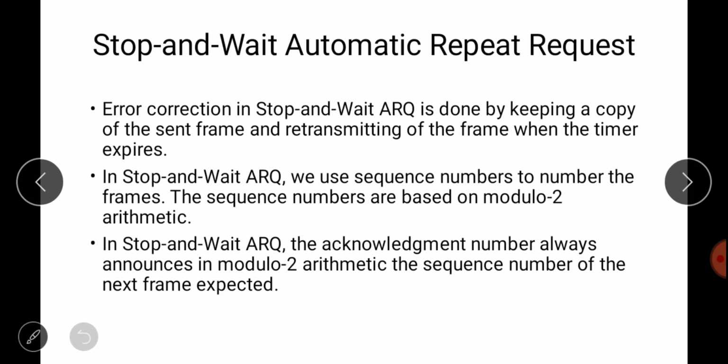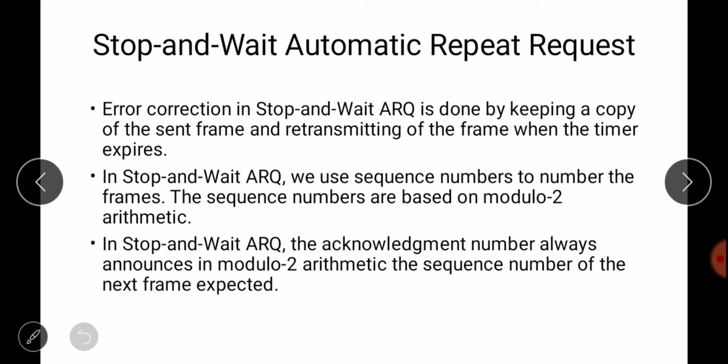Okay, stop and wait automatic repeat request. Whenever you are sending data to the receiver, the receiver sends you the acknowledgement. The receiver will only send the acknowledgement when the data has reached it.